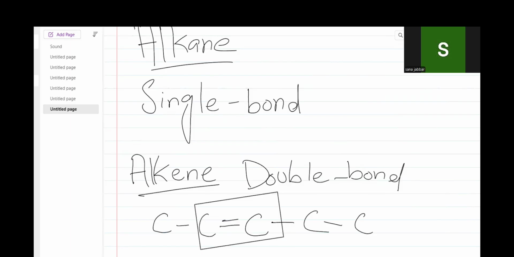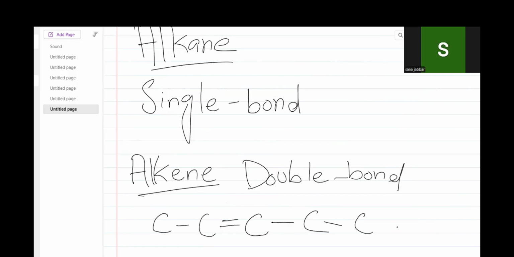If there is no double bond, it means that this is not an alkene. The double bond must be present, no matter if it is with one linked atom or two linked atoms. Only a double bond should be present. If a double bond is not present, this is not an alkene; that will be an alkane group.